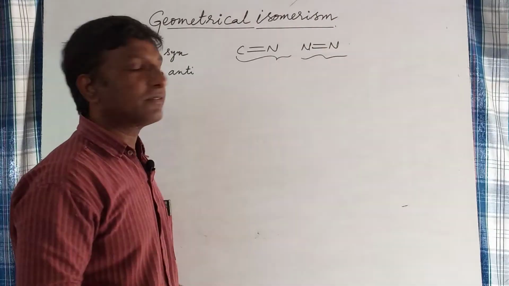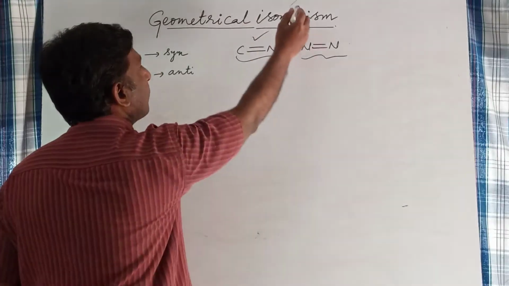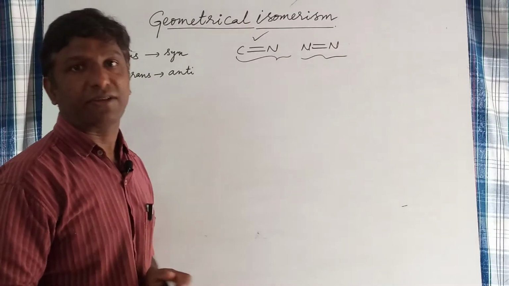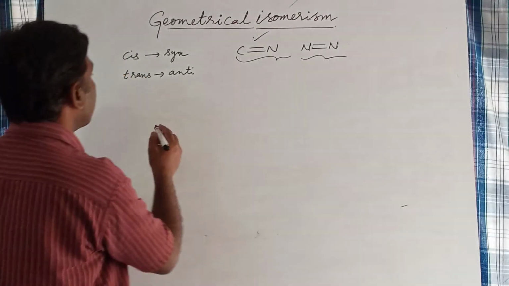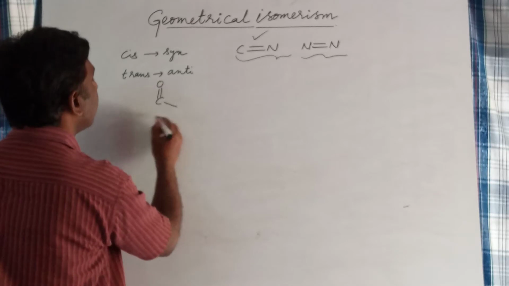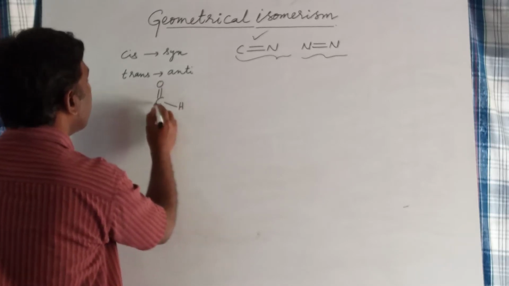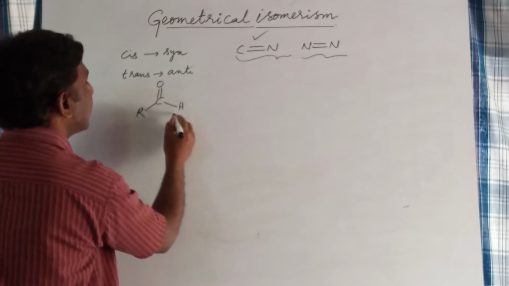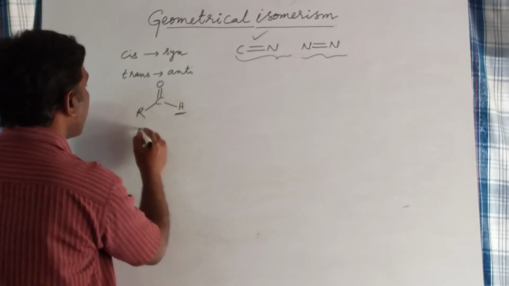So let us see the first category, compounds having C double bond N. They are aldoximes and ketoximes. So what are aldoximes? Aldehydes contain a carbonyl group where at least one valency of the carbonyl group is satisfied by hydrogen; that is called an aldehyde.